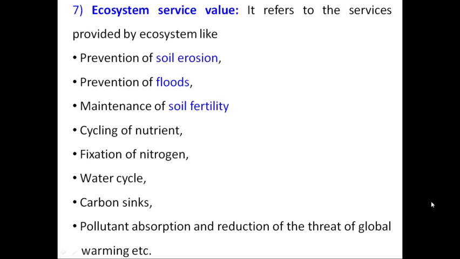Likewise, there are many other ecosystem values or services which biodiversity provides to us. The most important ones I have mentioned in this slide, but this is not the end. Besides this, there are a number of benefits which are provided to us by the plants and animals. So, these are the ecosystem services or the values of biodiversity.